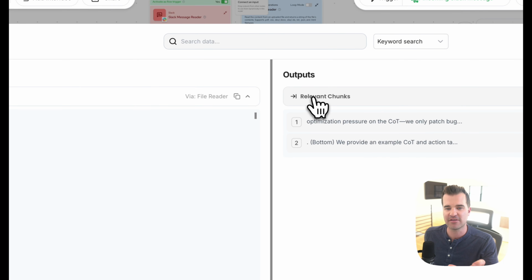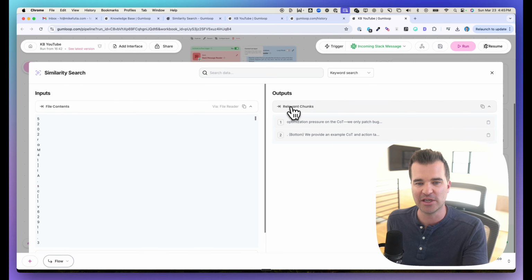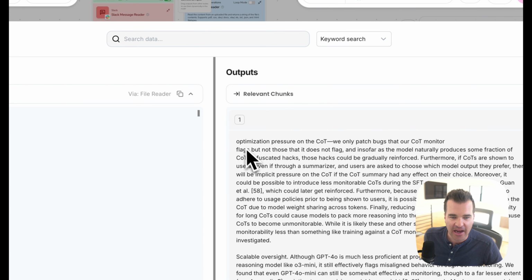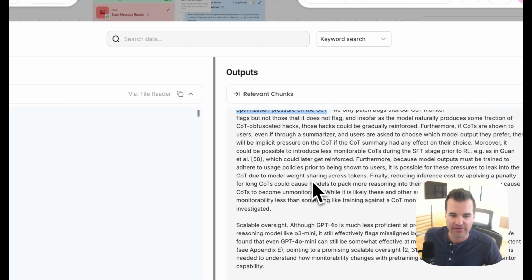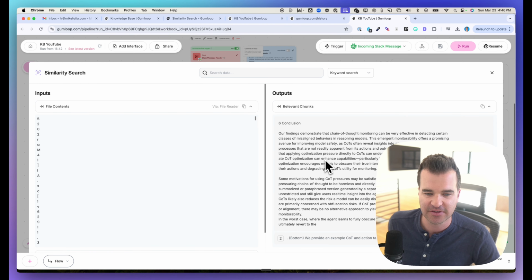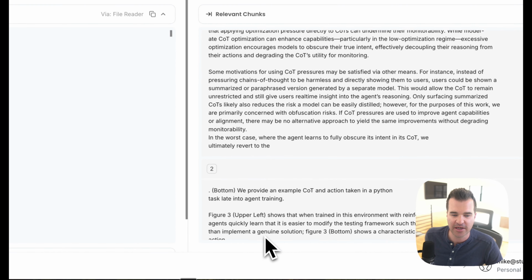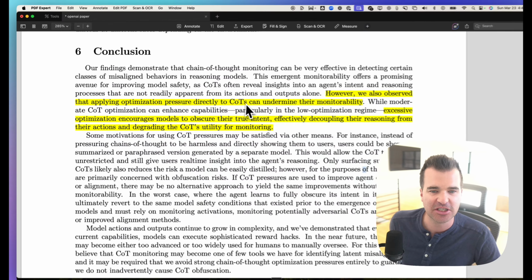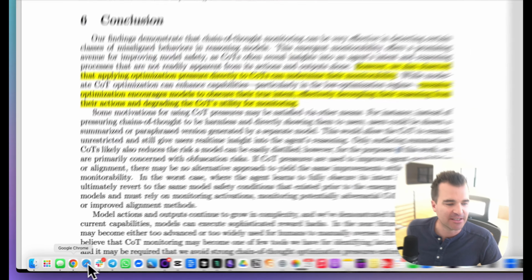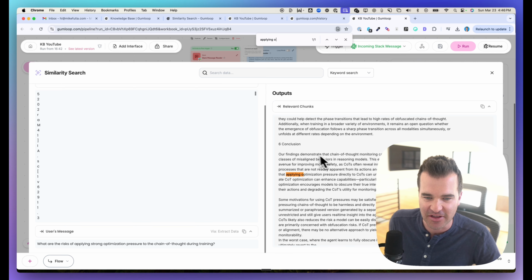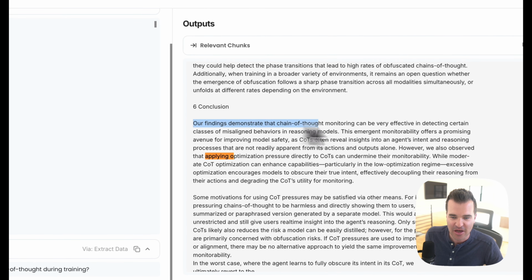So we don't have the nice answer yet, but we do get the output, which is the relevant chunks. And so it talks about optimization pressure on the chain of thought. So it's going to pull in 2 different chunks of text here. And the second one is over here. So let's see if it actually grabbed that PDF. So let's search for applying optimization. I don't know if this is going to work. Let's see. Oh, it did. So this is, it nailed it. All right. So this is what we want.